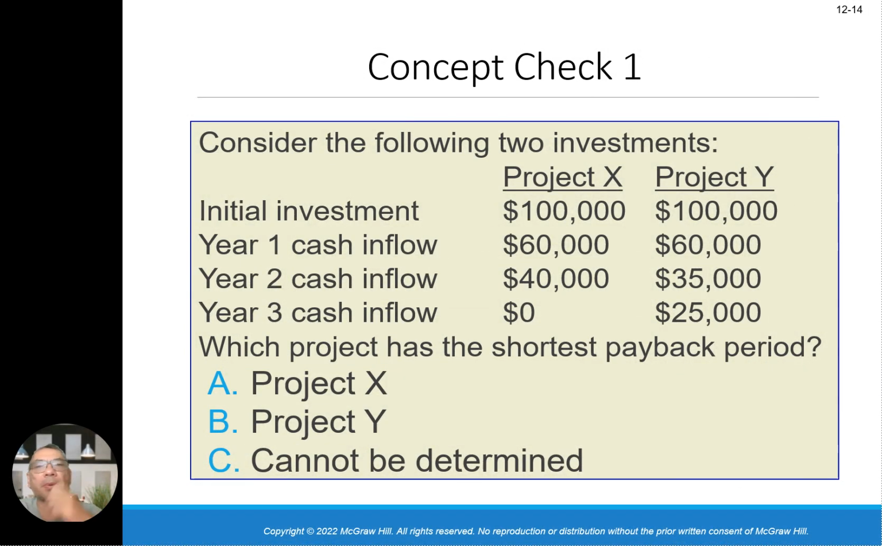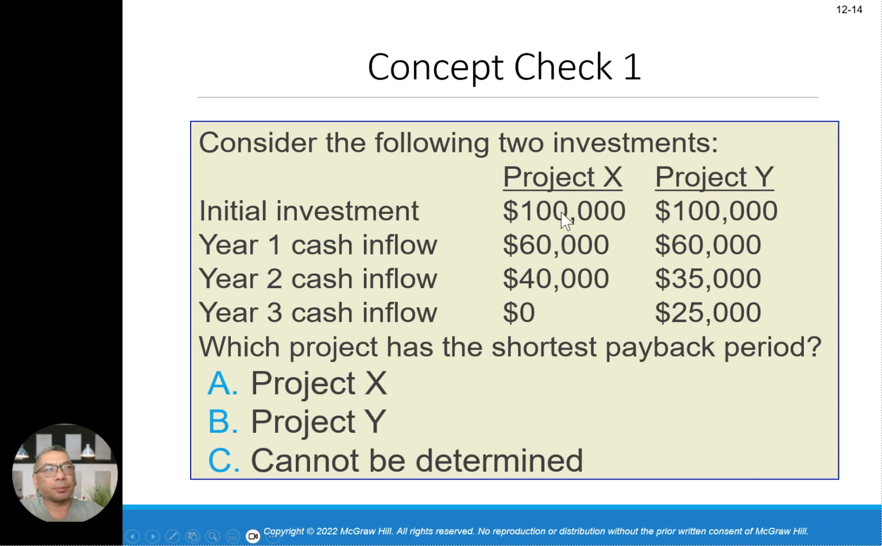Considering the payback period, for example, you've got project X and project Y. Both of them cost 100,000. The first year cash inflow is 60,000 for project X, and project Y is also 60,000. In year 2, project X is 40,000, Y is 35,000. In year 3, cash inflow for X is 0, and for Y is 25,000. Which project has the shortest payback period? Please decide either A, B, or C.